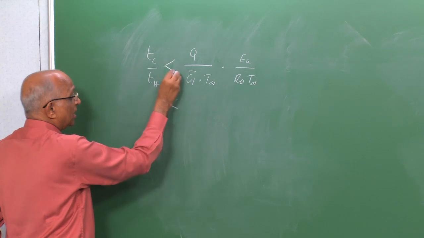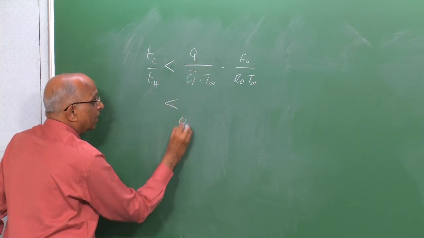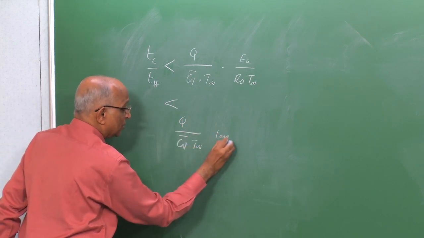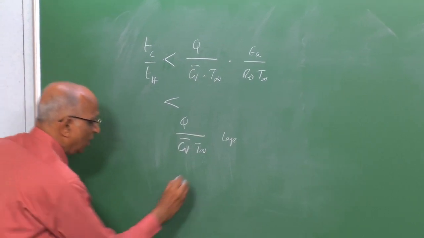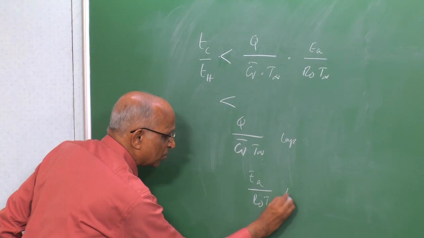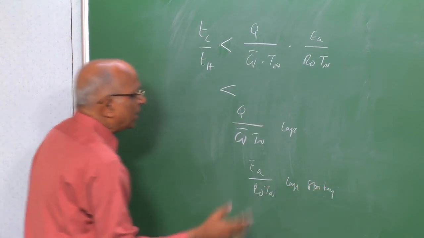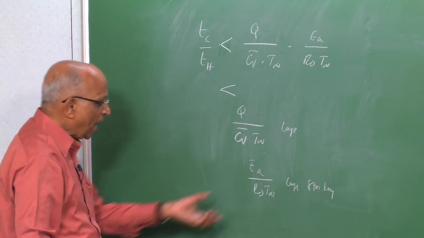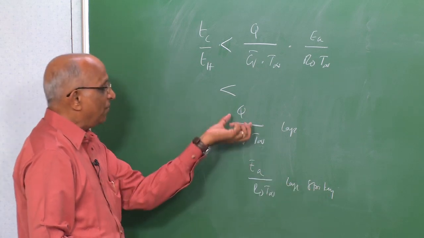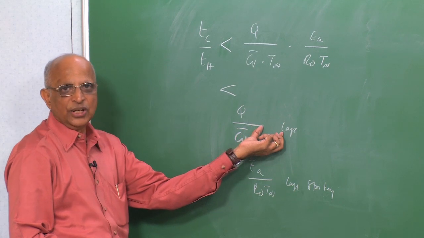I want this to be the condition, and for this number to be large, I find Q by Cv into T infinity must be large. That means the amount of heat generation must be large. We also said Ea by R naught into T infinity must be large for spiking to take place. Therefore, for a chemical explosion to take place, you should have large activation energy giving rise to huge spiking, and we must also have as much energy as possible to result in a large heat release.